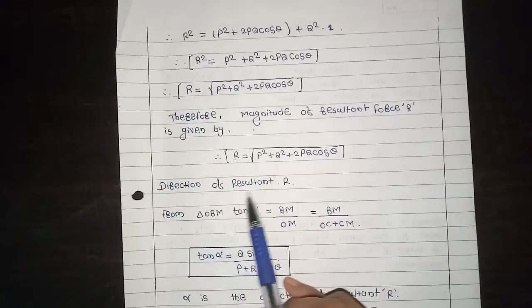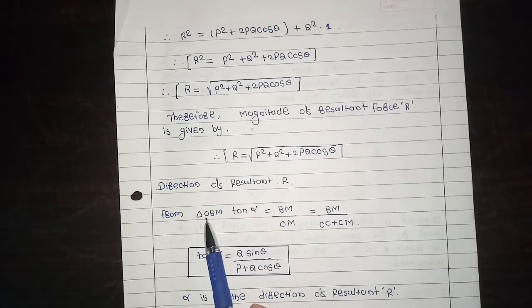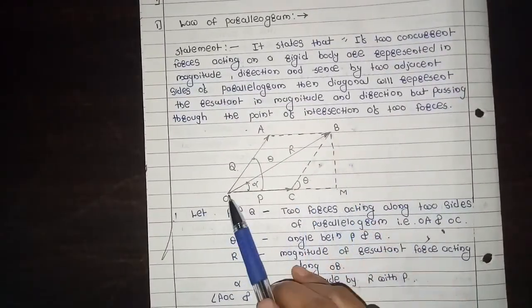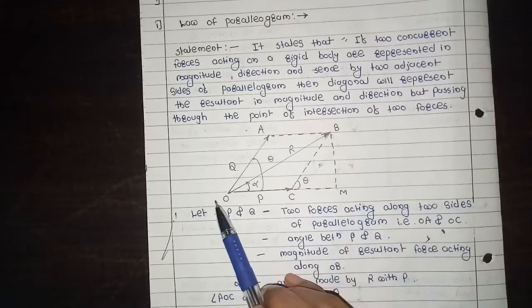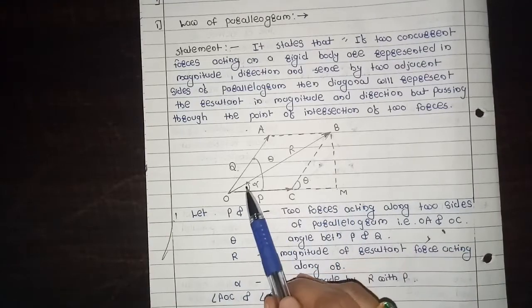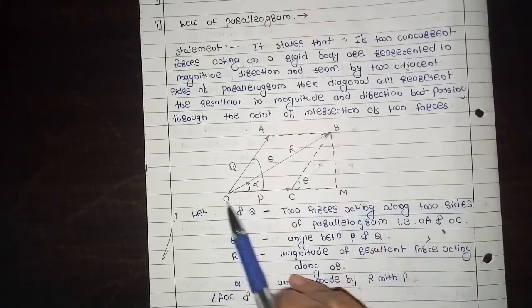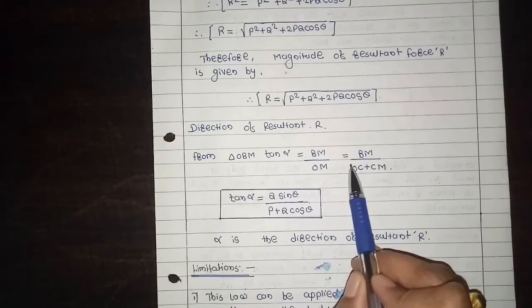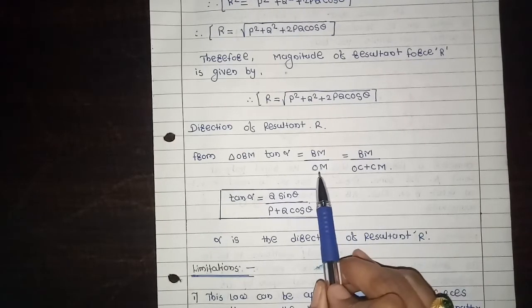Then the direction of resultant R: from triangle OBM, tan alpha is equal to BM by OM.